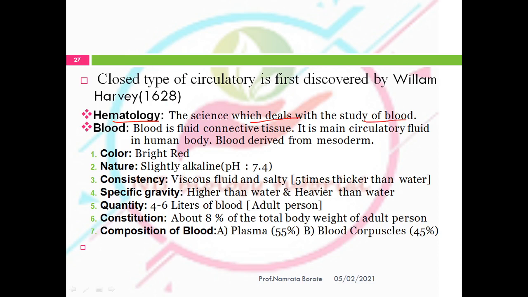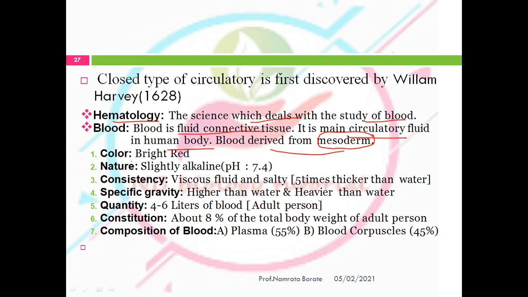The first term we see is hematology, meaning the science which deals with the study of the blood. What is blood? The blood is a fluid connective tissue. It's the main circulatory fluid in the human body. The blood is derived from the mesoderm. This is mostly asked in exams as an MCQ.